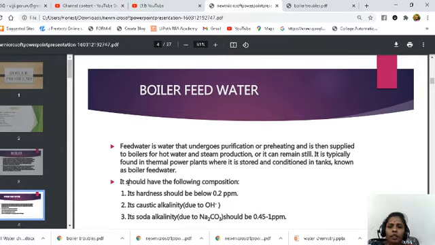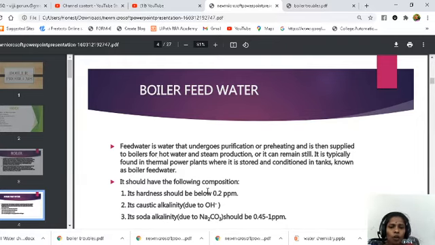Boiler feed water is water that undergoes purification or preheating and is then supplied to boilers for hot water and steam production, or it can remain still. It is typically found in thermal power plants where it is stored and conditioned in tanks. So simply, boiler feed water is the water which we are taking in the boilers for steam generation.